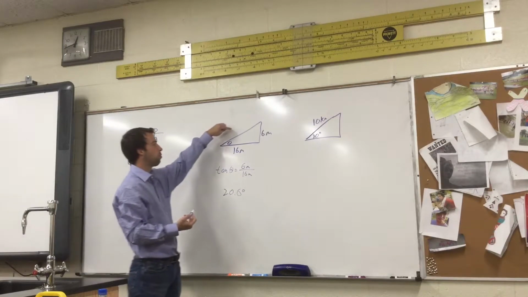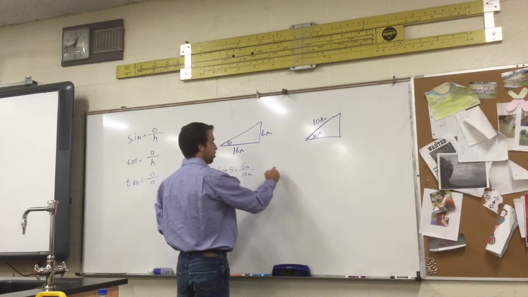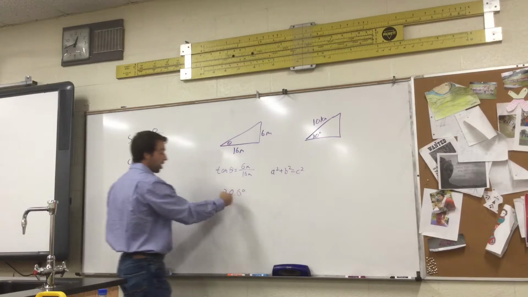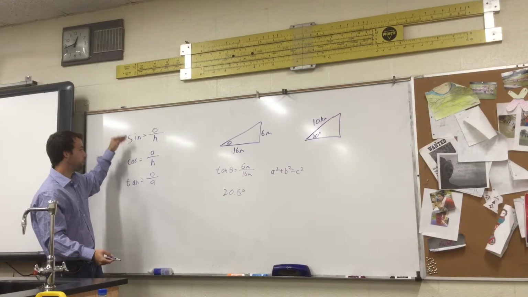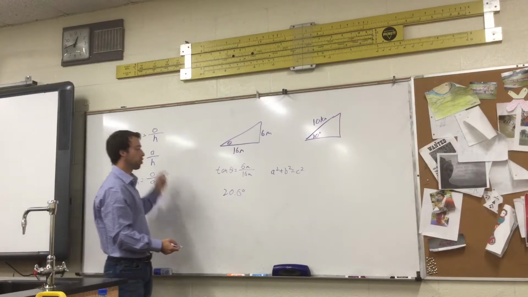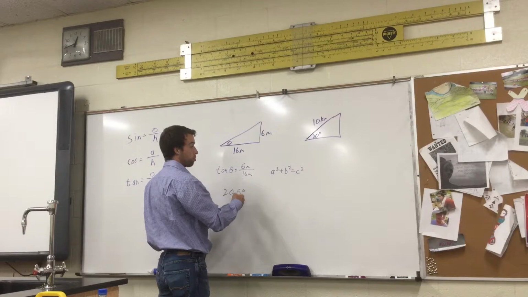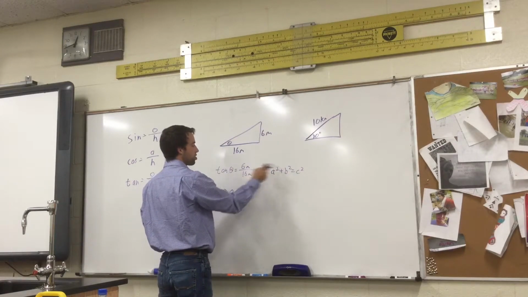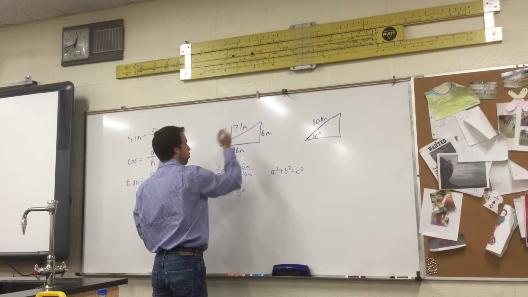To find our missing length here, our hypotenuse, we'd want to probably use something like the Pythagorean theorem, a squared plus b squared equals c squared. If we know the angle, we could actually go back and use any of these top ones to find that as well, either sine or cosine once we know the angle. Easier probably just to do a squared plus b squared equals c squared. Of course, c squared is our hypotenuse. If we plug in 6 and 16, I think we should get about 17.1 meters there.